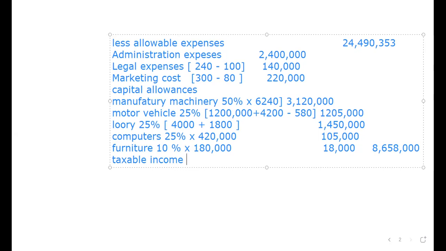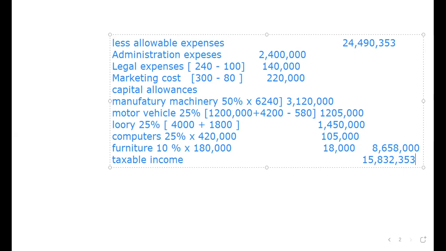That's coming to 15 million, 832,353. That's the taxable income.